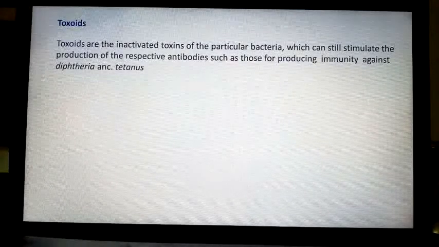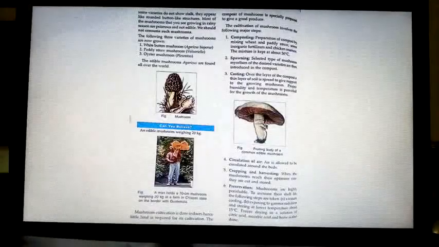Now in one healthy person, bacteria enters. The moment bacteria enters his body, bacteria will start releasing toxins. If you collect the toxins, make them inactive, then we call it toxoids. It is a kind of vaccine only, children. So it is used for developing immunity against diseases called diphtheria and tetanus.